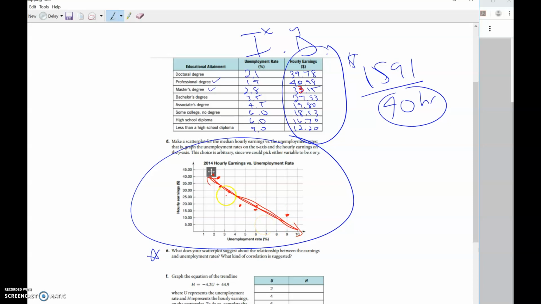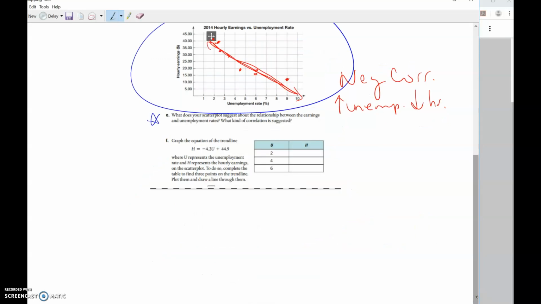All right, so what does it look like? Definitely looks like a negative correlation, but what does that mean in terms of this problem? So as unemployment rates go up, it looks like hourly earnings go down. So it seems to state that the unemployment rate tends to be lower if the earnings are higher. So if you're highly likely to be unemployed, you're highly likely not to make very much per hour. And then, of course, vice versa is true in that situation. You can't always reverse it.